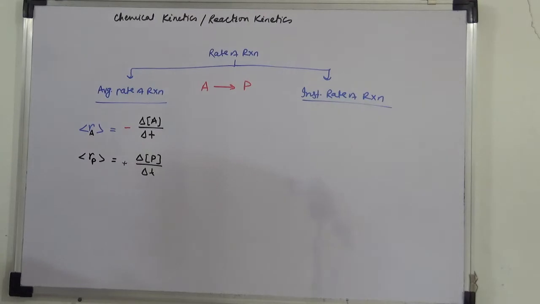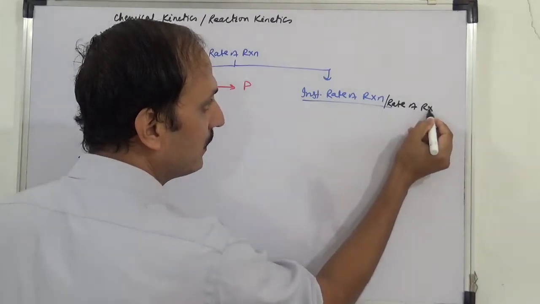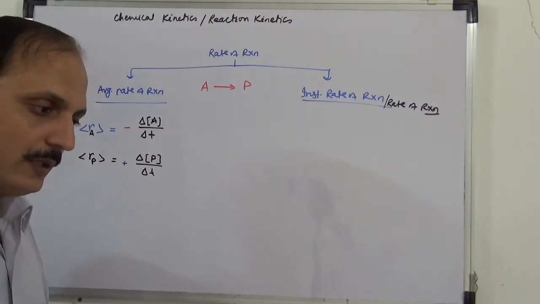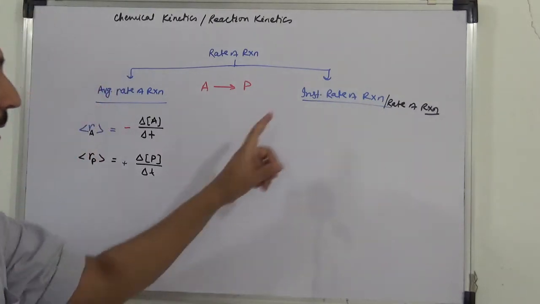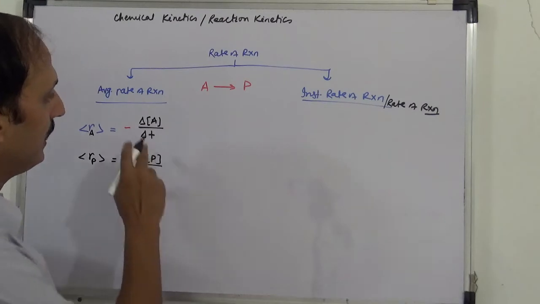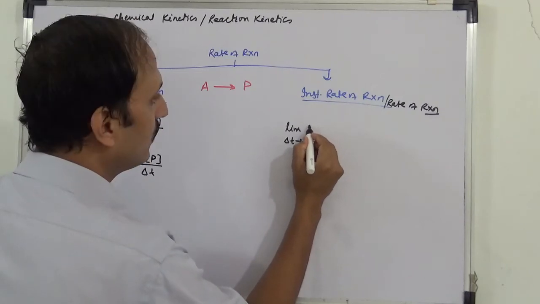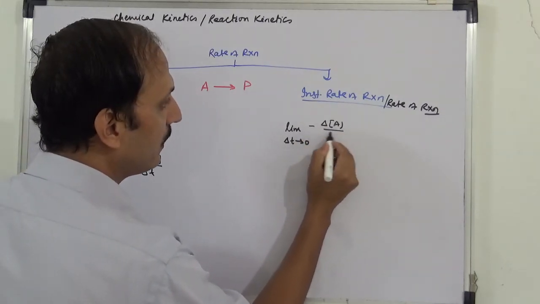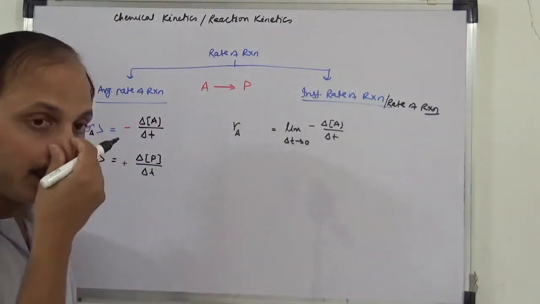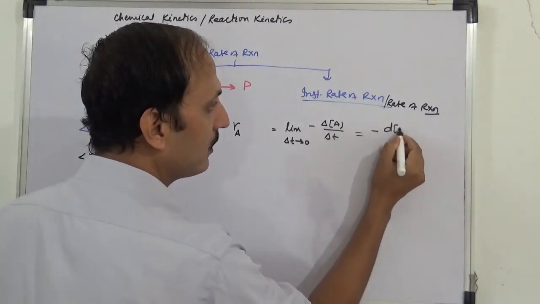If it is instantaneous rate of reaction or just rate of reaction, याद होगा rate of reaction, जैसे हम लोगों ने वहाँ पे किया था, instantaneous velocity or just velocity. So here the instantaneous rate of reaction or just rate of reaction. Okay, this is time. यहाँ पे क्या होता है, delta t tends to 0. याद होगा हम लोग लिखते हैं ऐसे, limit independent quantity tends to 0. So here minus delta concentration of A by delta t, this is rate with respect to A, instantaneous rate with respect to A. So इसको क्या होता है, when delta t tends to 0 तो it becomes minus d concentration of A by dt.